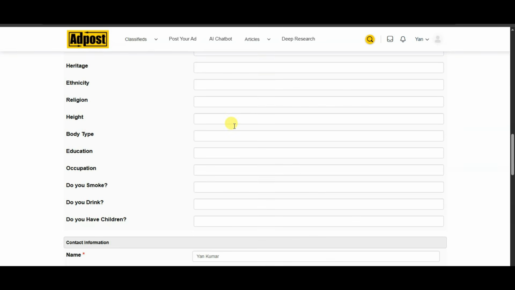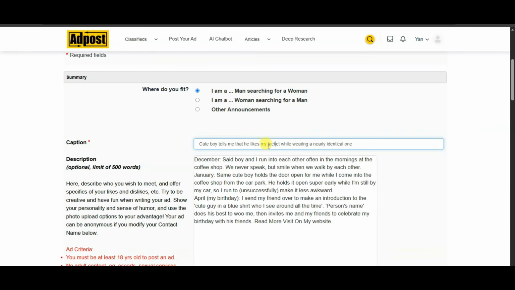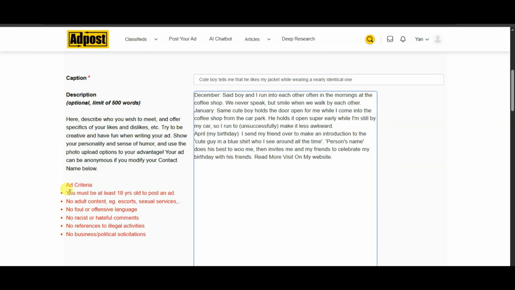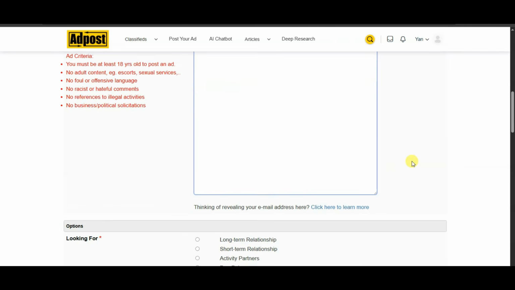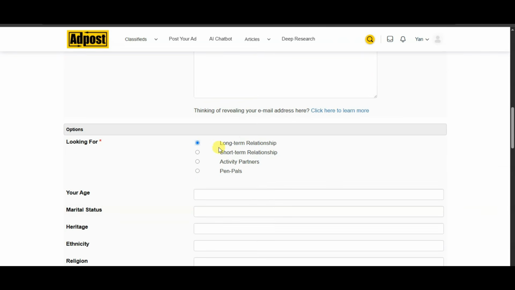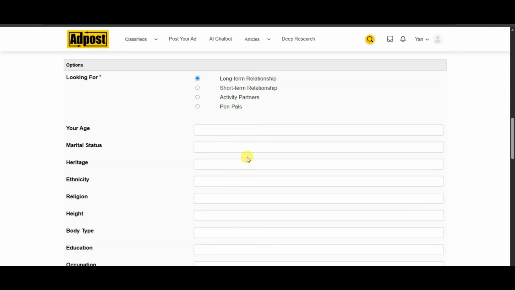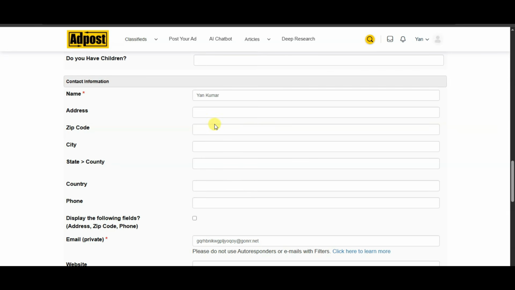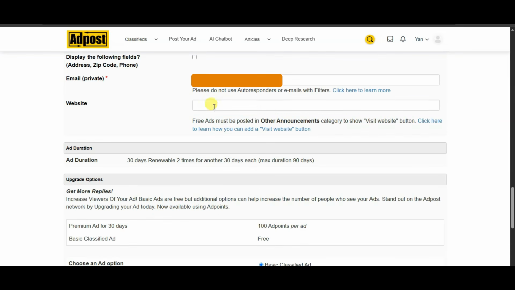I'm going to fill in all of this information. You can type your title. You can type your description. Here you can see restrictions. You can type this kind of text. You can scroll down. You can select this option. If you want, you can type all of this information. If you want, you can type your contact information. This is optional. You can paste here your Google site URL.